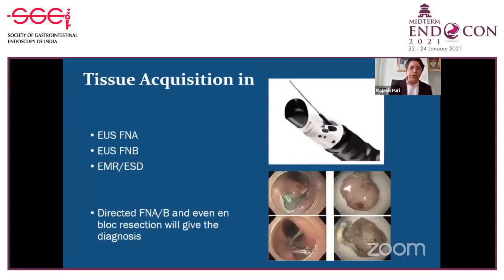When we talk about tissue acquisition, I think Dr. Rana is going to talk, but just in line, can we summarize? I think a forward-viewing scope with a cap helps in getting better biopsies of the subepithelial lesion.